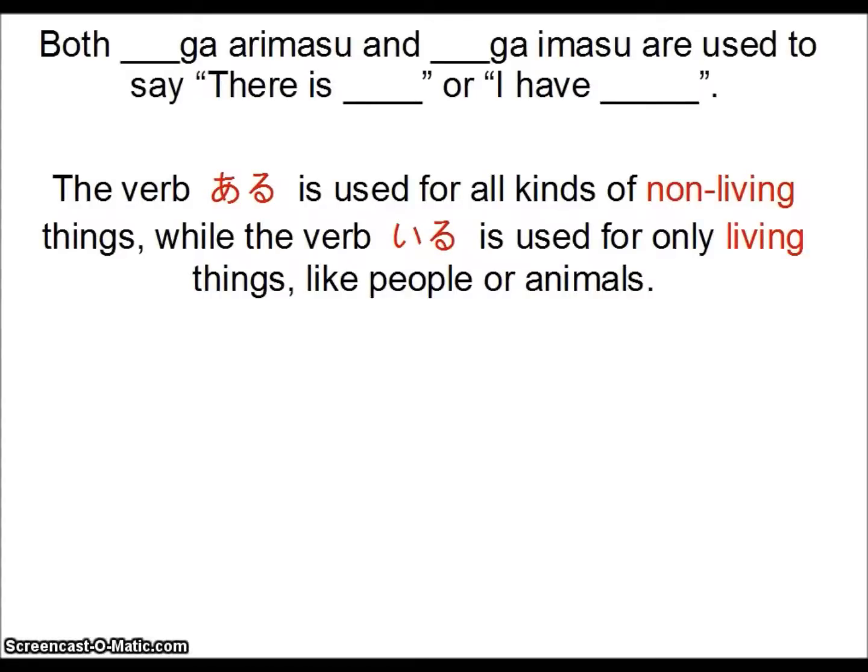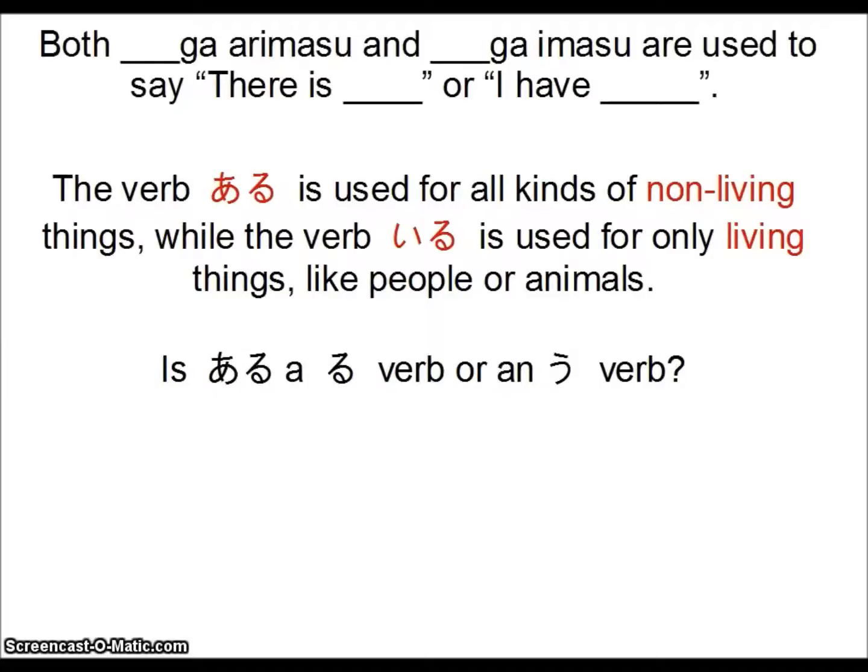And this is very important because we're having a lot of people who are having trouble remembering to use iru, but in real life, a Japanese person might become offended if you use aru to describe a real person because they're thinking, what, am I not a real person? Am I just an object? So you have to remember, arimasu is for non-living things, but imasu is for like people and animals. That's really important.